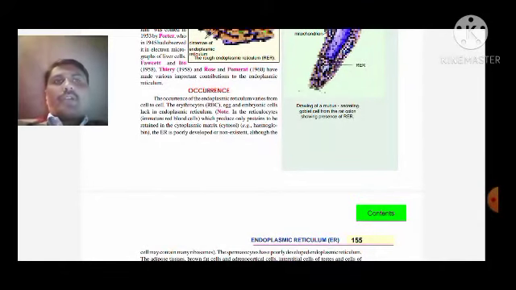When we talk about the occurrence of the endoplasmic reticulum, it varies from cell to cell, that is RBC, embryonic cell, egg, and sometimes it seems to be lacking in some cells.